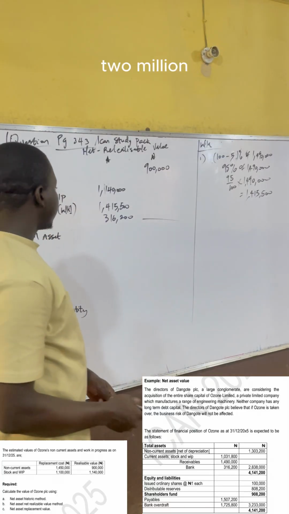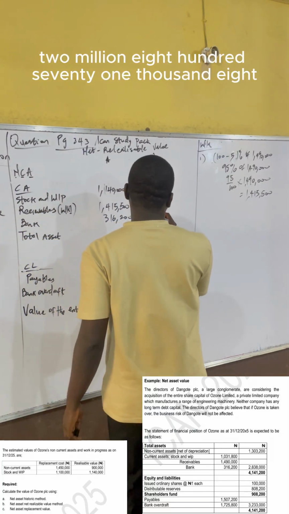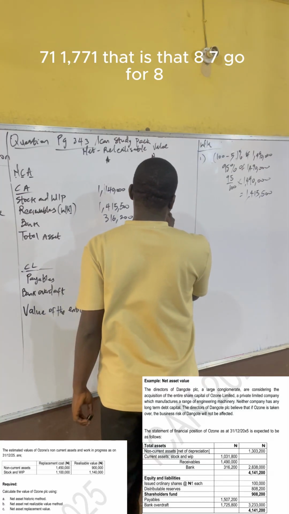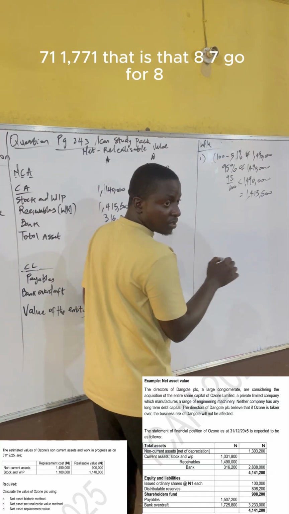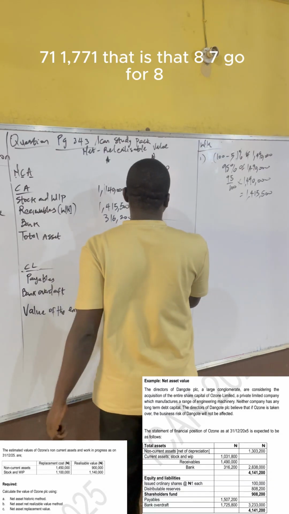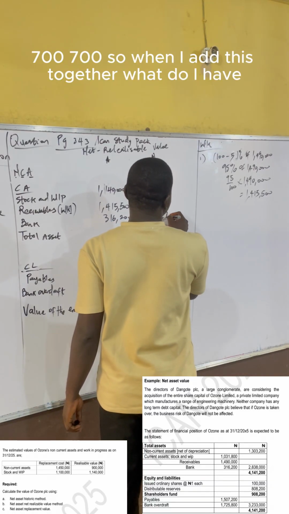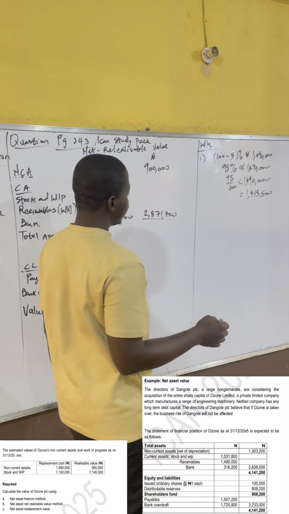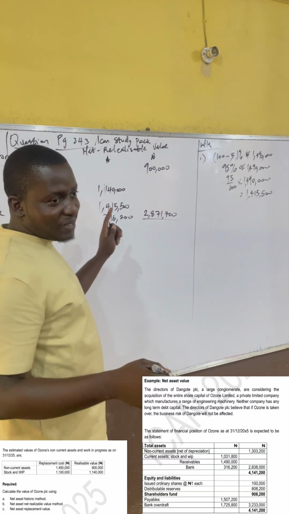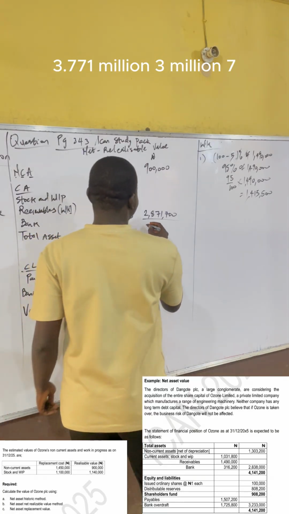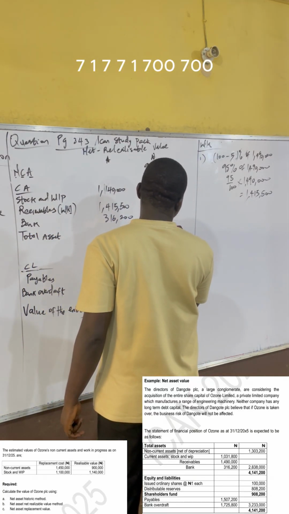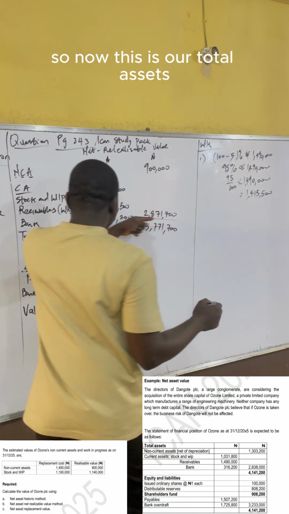Yeah, 2 million. 871,700. So when I add this together, what do I have? 3,771,700. So now these are our total assets.